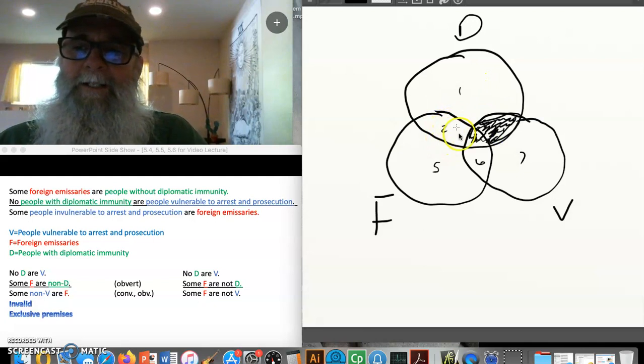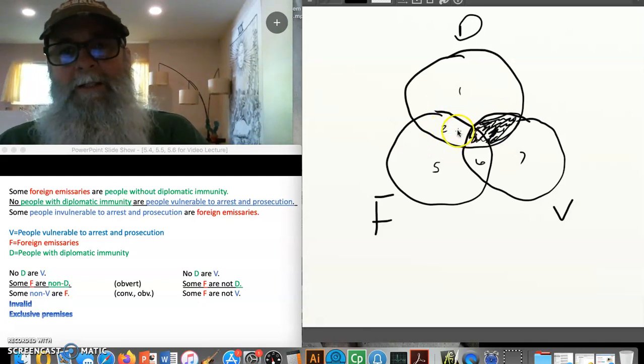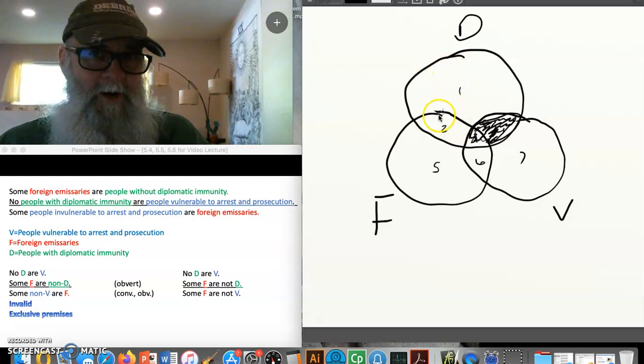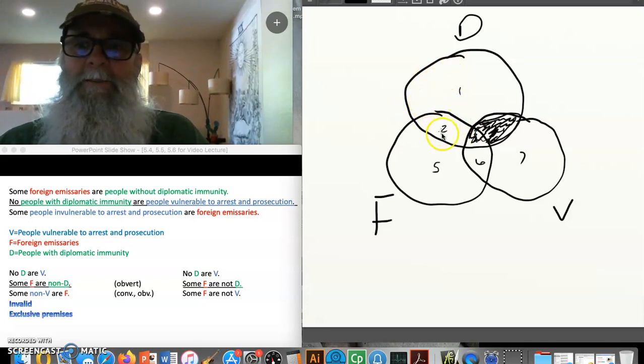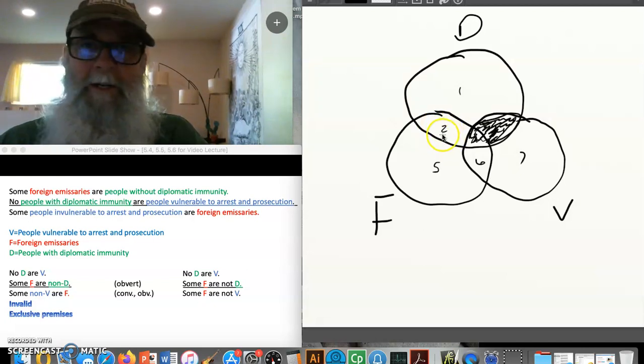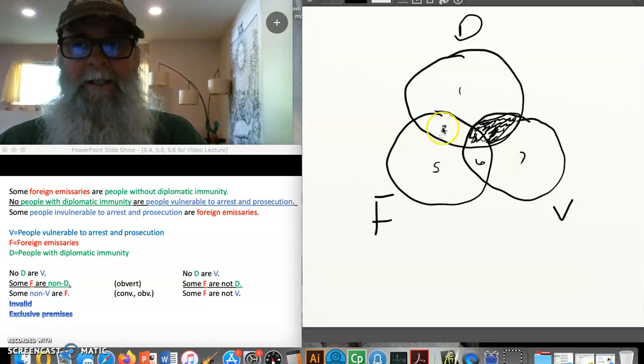Some F are not D. And because it's a some-are-not statement, I know I'm going to mark an X somewhere. I only get one X, okay? So some-are-not tells me there's going to be an X somewhere. So I want to mark an X that would show you an F that is not also a D. So if I put an X right here in 2, that would be an F that's actually also a D. So I know I'm not going to be putting any X in area 2 because I'm trying to show that some F are not D. And an X in 2 would show an F that is a D.